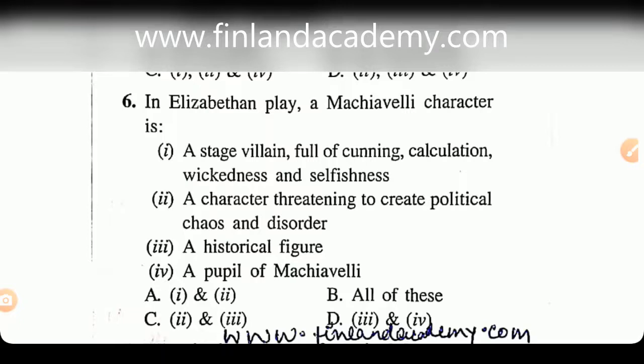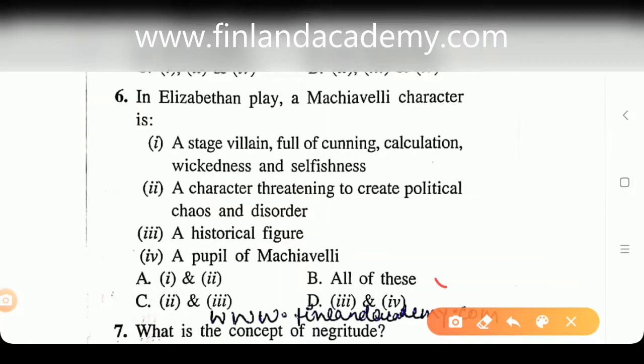Now look at these options. You understand that a stage villain full of cunning, calculation, wickedness, and selfishness is going to be the right answer. But what after that? What is the other option? Is it going to be all of these or one of these, that is A, C, or D? Now I've already told you that this character is an immoral, cunning person, especially a politician. Look at option number 2. A character threatening to create political chaos and disorder.